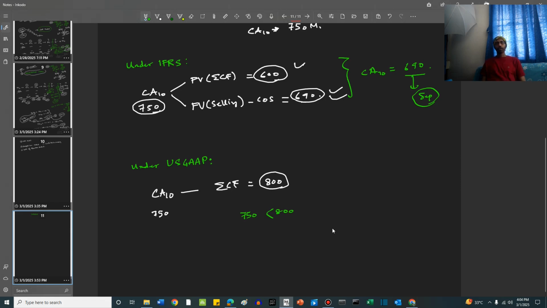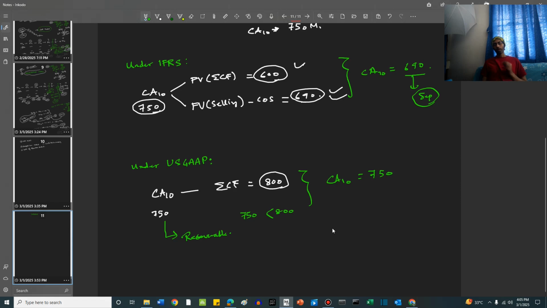So US GAAP says that this carrying amount is definitely recoverable, and accordingly, the carrying amount is not changed. It remains the same at 750.